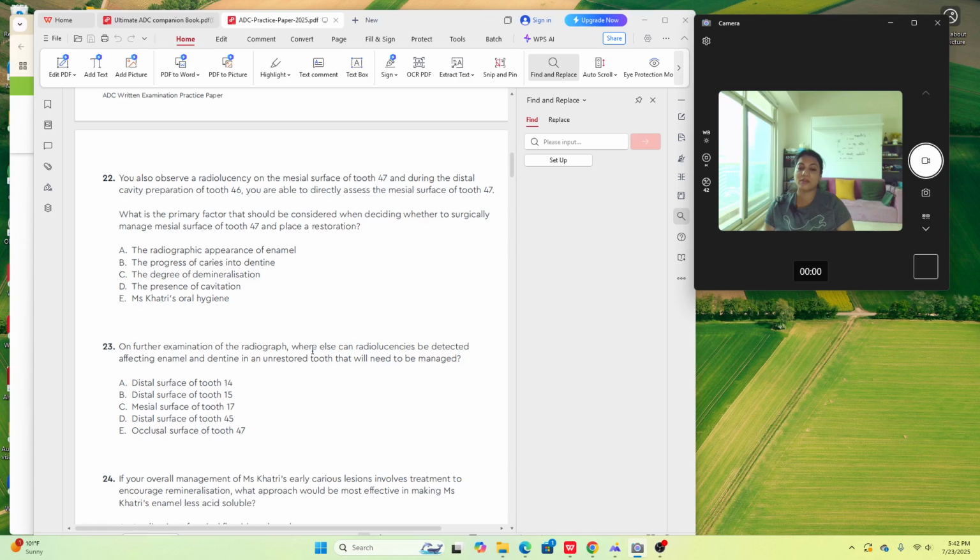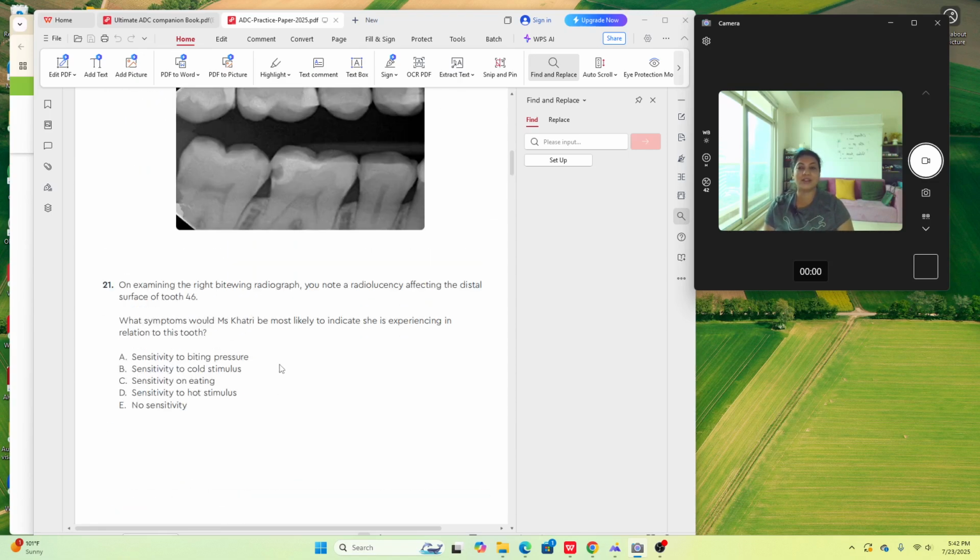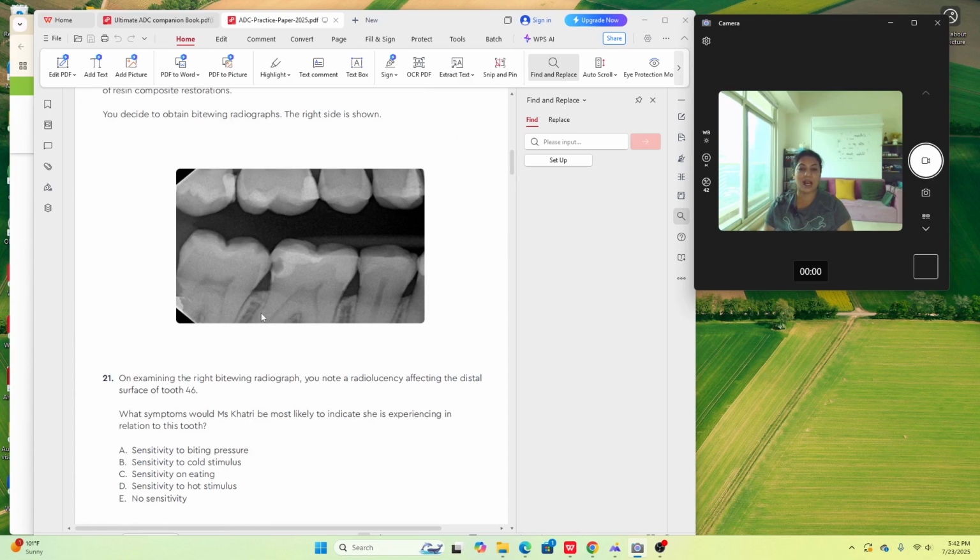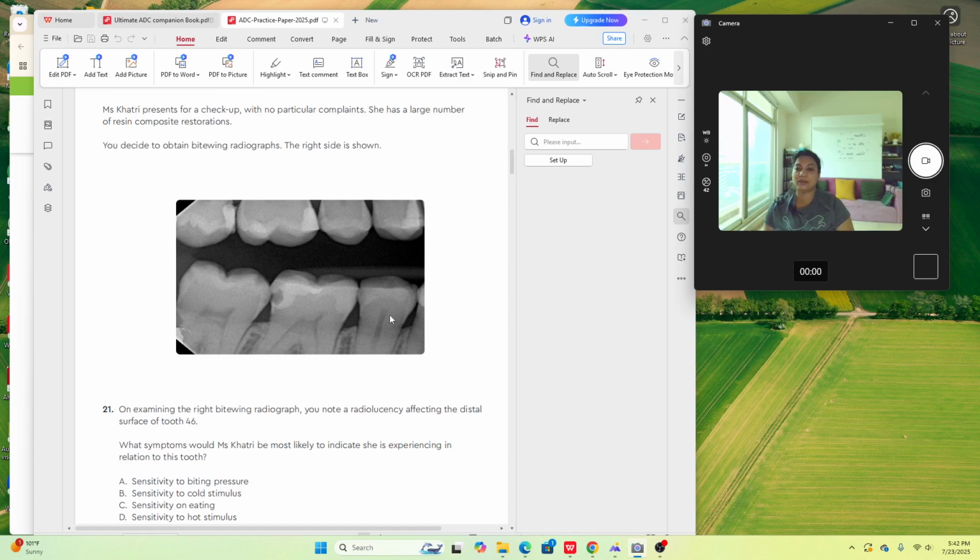On further examination of the radiograph, where else can radiolucency be detected affecting enamel and dentine in an unrestored tooth that will need to be managed? So the question is asking, where else can you see a cavity in an unrestored tooth? That means the tooth doesn't have a restoration. So 4-7, you can see this. Okay, am I going to fix that? It's still in the enamel. I would assess clinically. Now there is a nice radiolucency out here, which is just about to penetrate the dentine, and it's interproximal, which you cannot see clinically. So these two places are where I would be focused on my radiolucency.